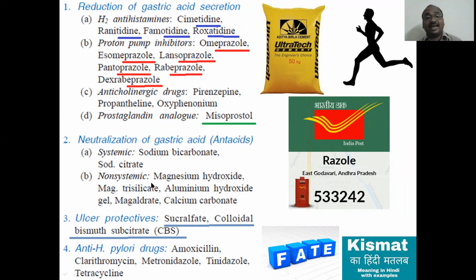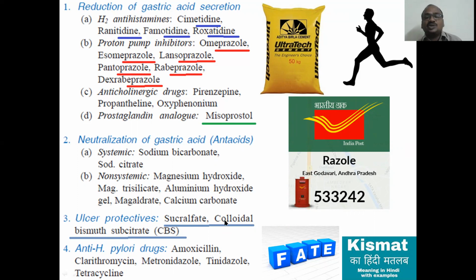Neutralization of gastric acid, like antacids. Systemic antacids enter into the blood circulation and again come to the stomach, and there they produce the antacid effect. Whereas non-systemic antacids act locally. You take an alkali, so it will be neutralized immediately, locally, in the stomach itself. This has appeared a number of times.